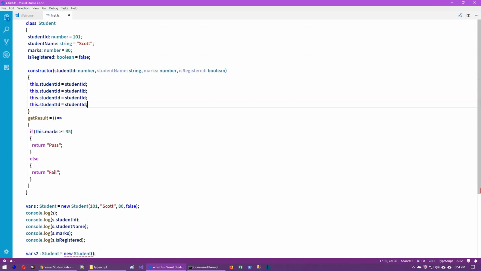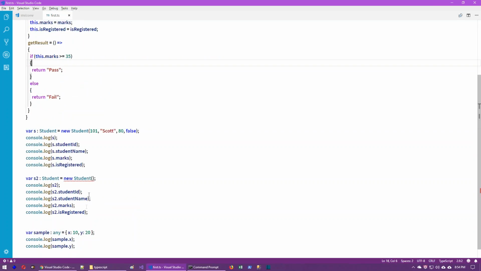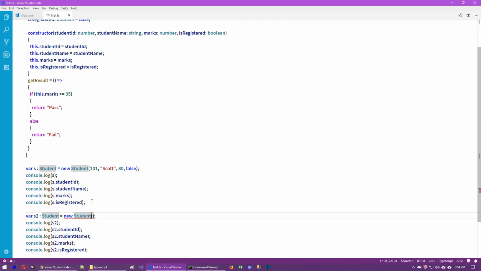So same like this, we have remaining properties like student ID, student name, all these. So we have passed four values. Those four values are first received by the respective parameters and assigned into the respective properties. And all these properties will be stored inside the object. That's the process. But if you are creating a new object, again, we can pass different values, right?